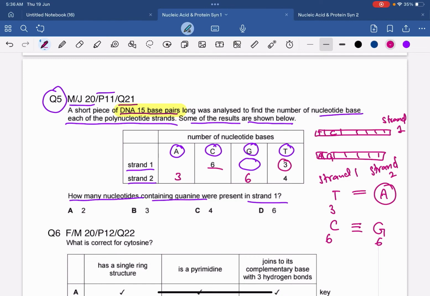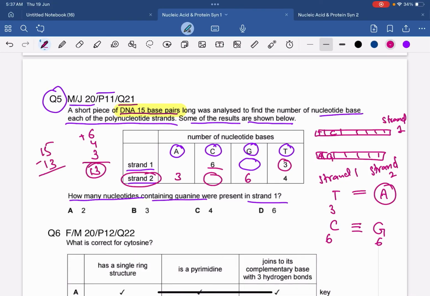Now they were saying that there are 15 total base pairs, which means that each strand has 15 bases. So let's determine the number of cytosine over here. How can we determine the number of cytosine bases? By adding all of the nucleotide bases of strand 2, 6 plus 4 plus 3, right? 6, 7, 8, 9, 10, 11, 12, 13, and the total were 15.